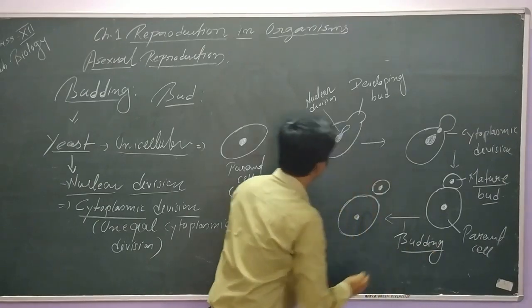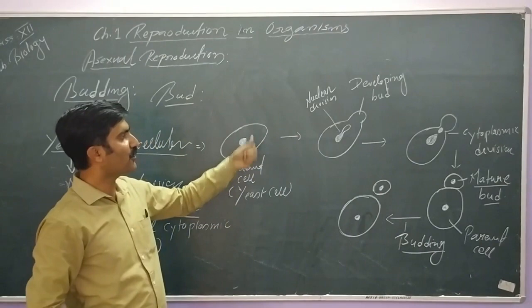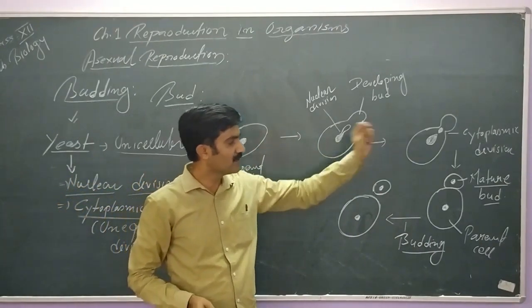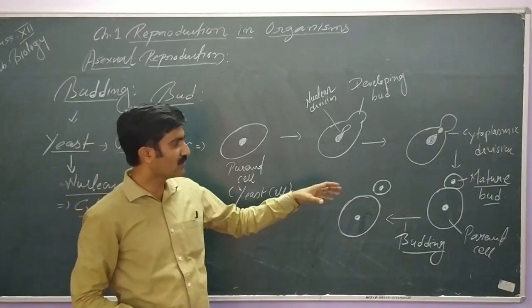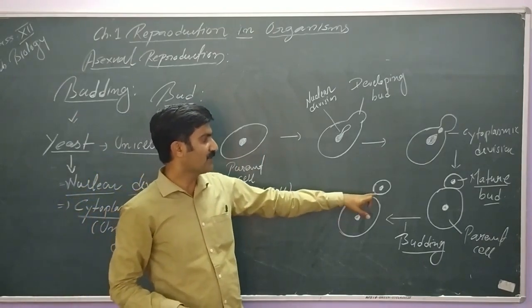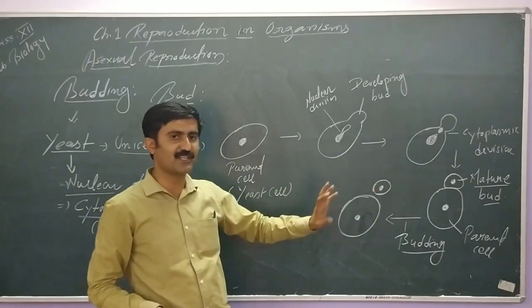So very simple. This outgrowth, this projection formed from the parent cell is known as a bud, and once a mature bud is formed, this bud, you can see, is very similar, identical to the parent cell in structure.